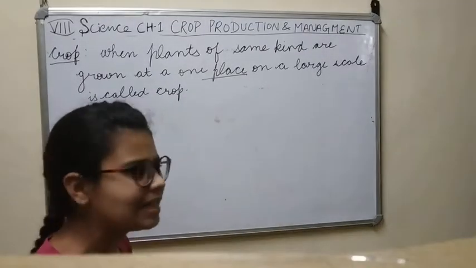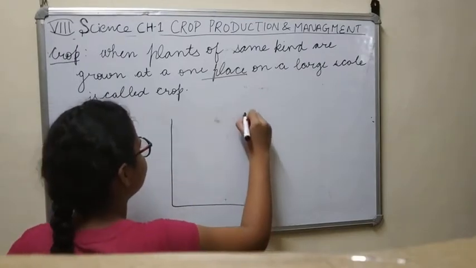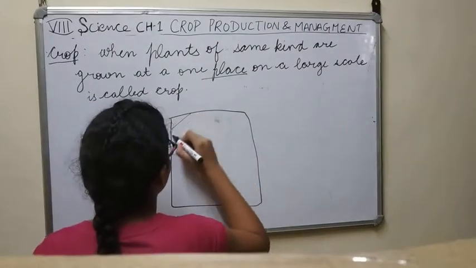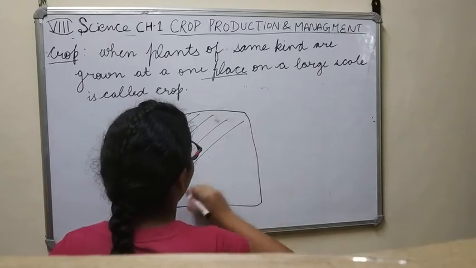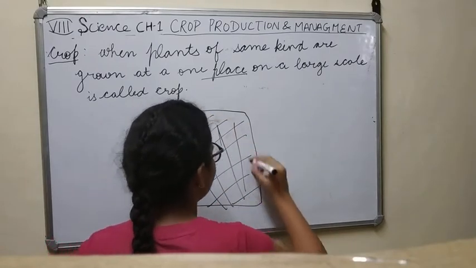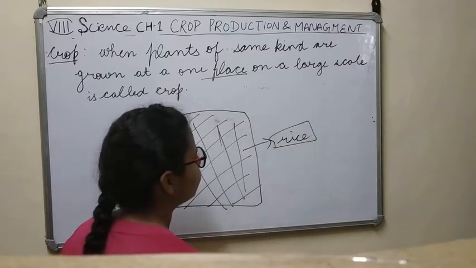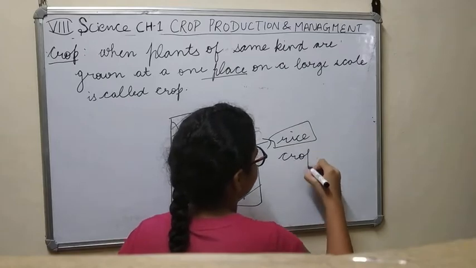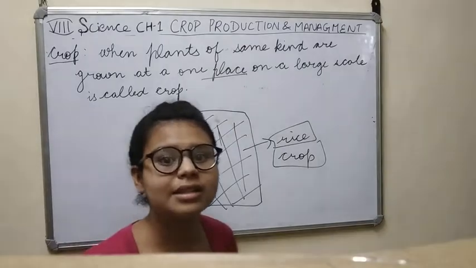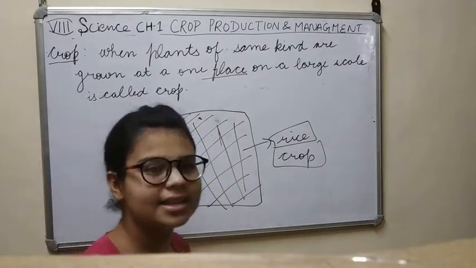Now let's take an example. Let's suppose that it is a field, right? It is a field, and here this is a crop of rice. Which means that, according to this definition, all the plants here should be of rice, right?